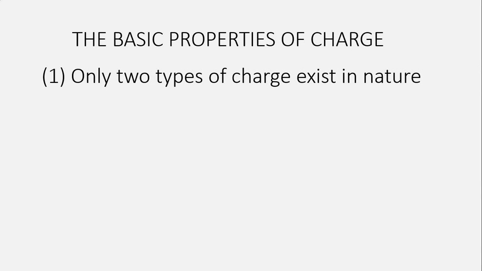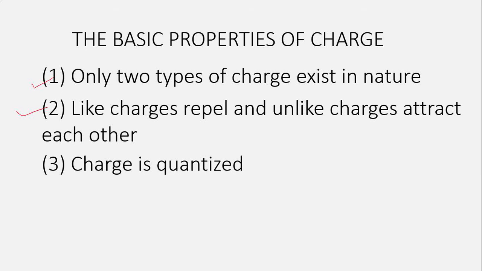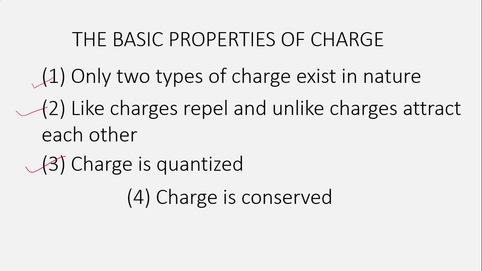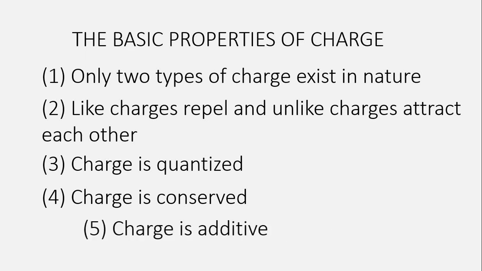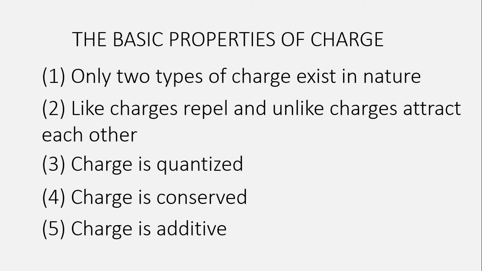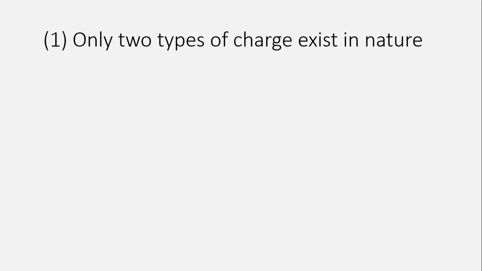These are: there exist only two types of charge in nature. This is the first one. Second one is, like charges repel and unlike charges attract. This is the second property. And the third is charge is quantized. And fourth is charge is conserved, and the fifth is charge is additive. We will discuss these properties one by one.